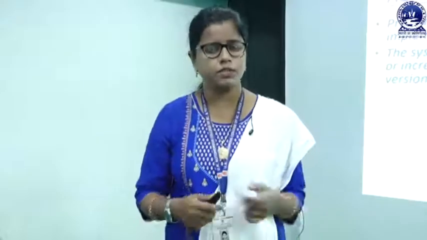The stakeholder may be the software developer, the system architect, the client manager, the customer, or the end user. So there are different stakeholders.